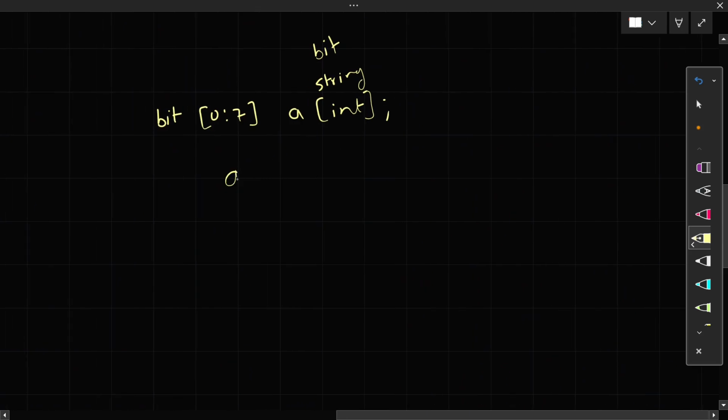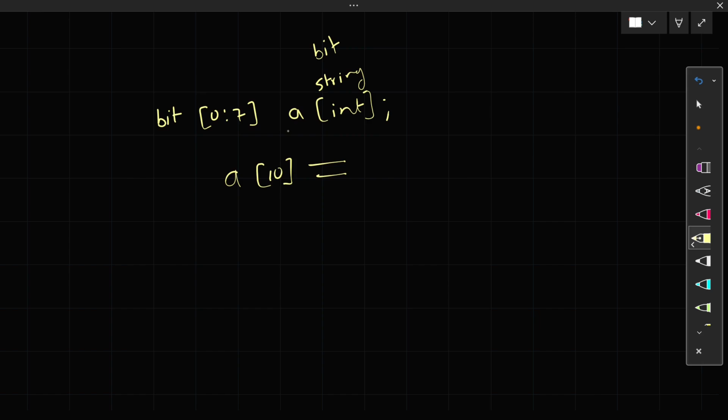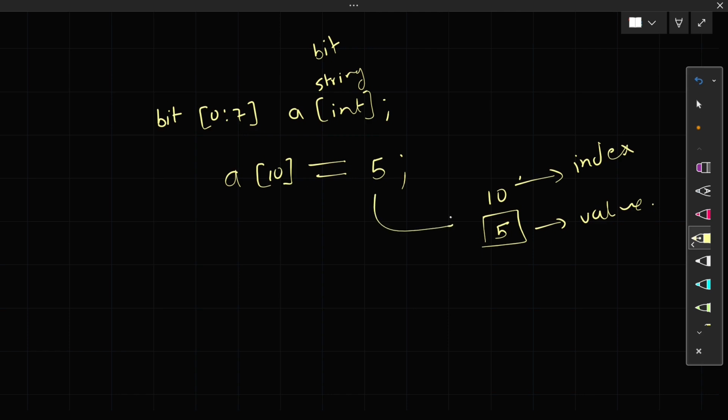Now as I have given this example, I will give some values as well. Int, let's say 10, and you have given this 10 a value of 5. Now this array has one value, and as I said earlier, if you give some value, it will create the location for that number only, and the location will be for the 10th index. So this is your index and this is your value. Value is 5 and index is 10.